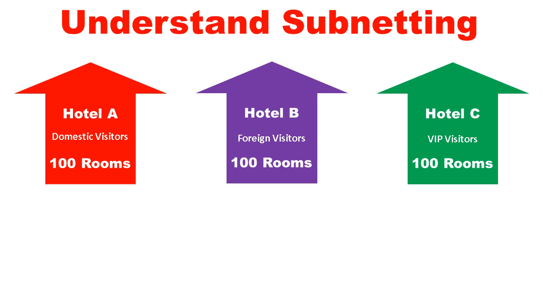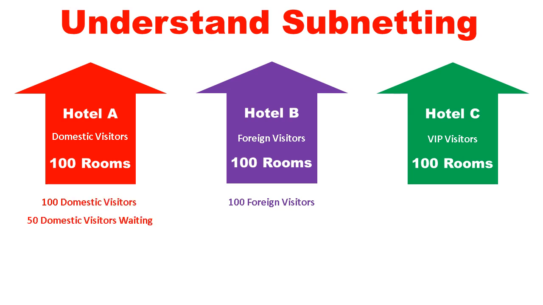And Hotel C also has 100 rooms, but those are allotted for VIP visitors. Hotel B is full with 100 foreign visitors, and Hotel A is also full with 100 domestic visitors.